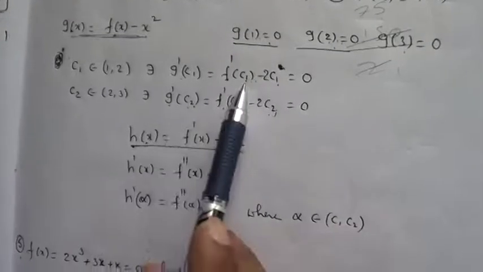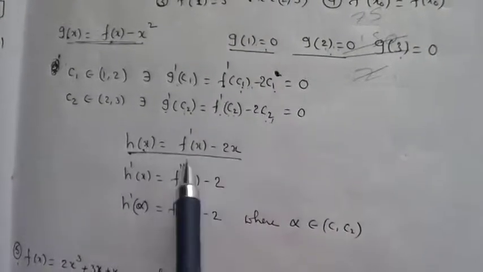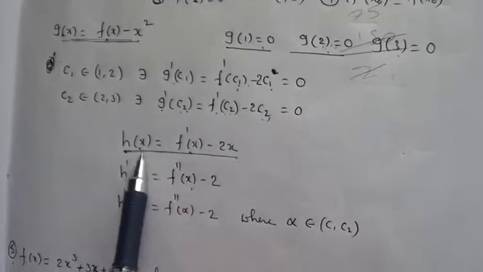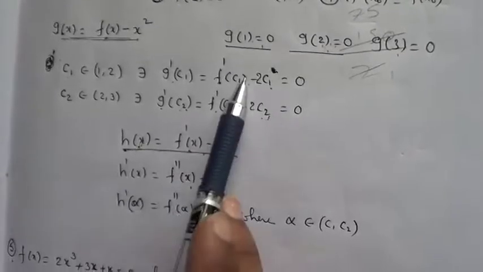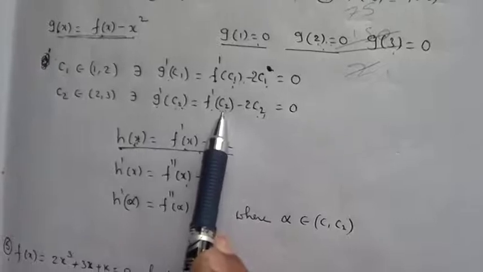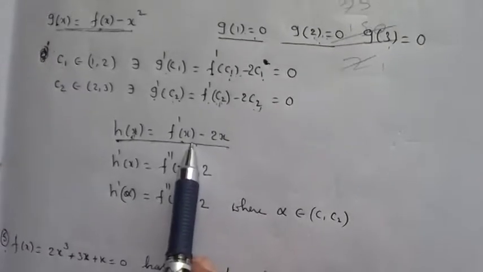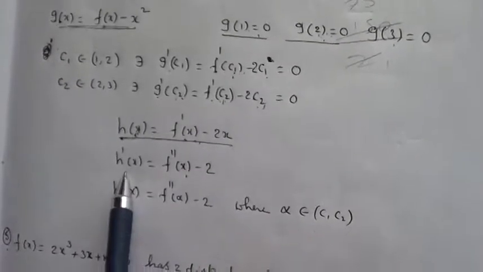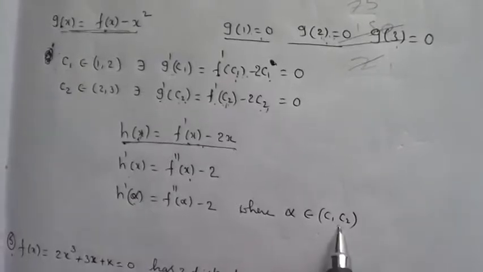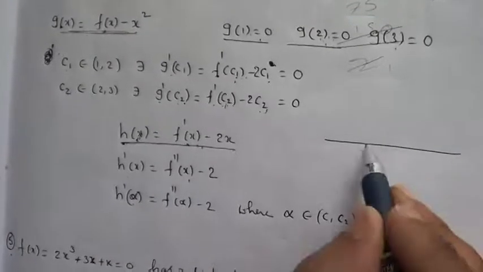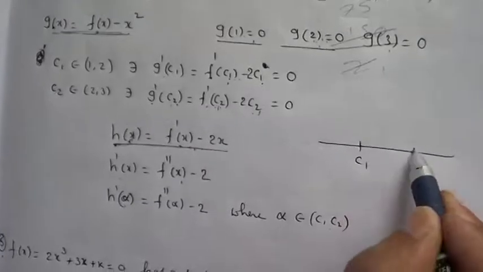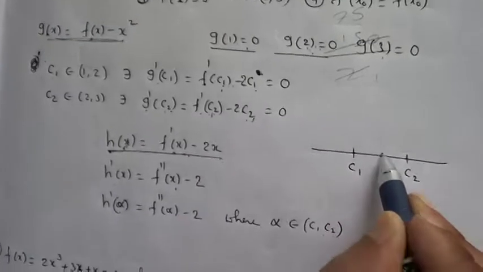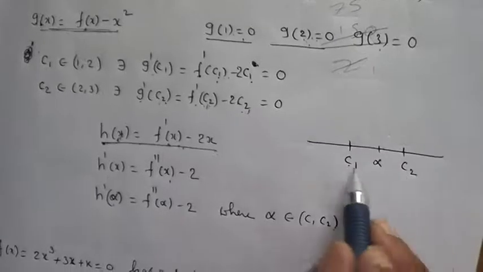Because h of x is the function I am taking, h of C1 is equal to 0 and h of C2 is equal to 0. That's why I applied Rolle's theorem. All three conditions of Rolle's theorem are satisfied. So alpha belongs to C1 comma C2. Observe here, this is C1 and this is C2. Now alpha is there between C1 and C2.